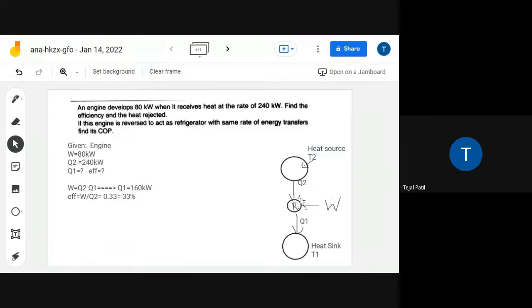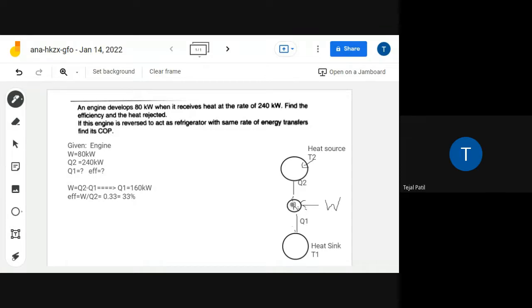What about these directions? पहले डायरेक्शन फिक्स करेंगे और फिर देखेंगे कि ये सोर्स कौन सा है और सिंक कौन सा आएगा. Now you can see here, let me explain it to you. Q2 is having how much value? 240 and Q1 is 160.